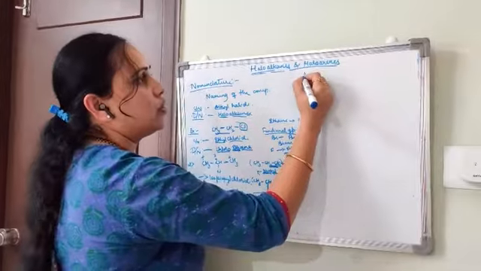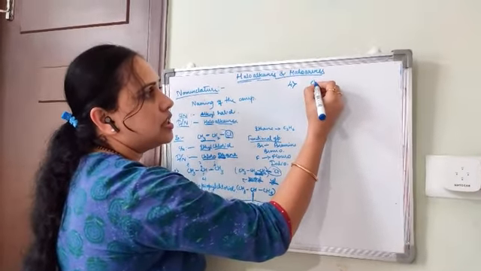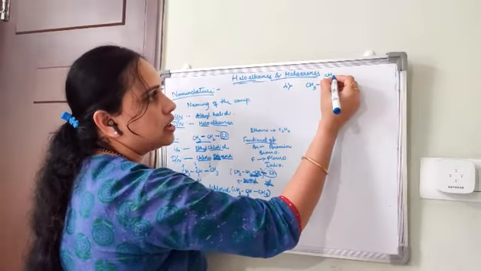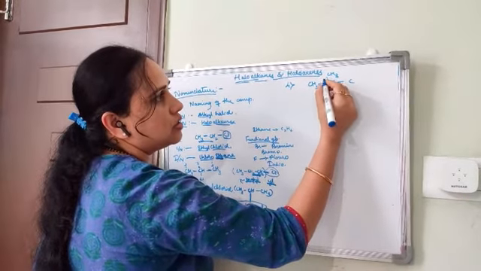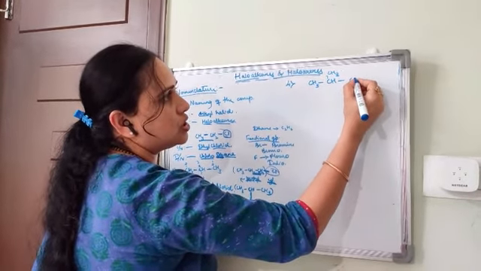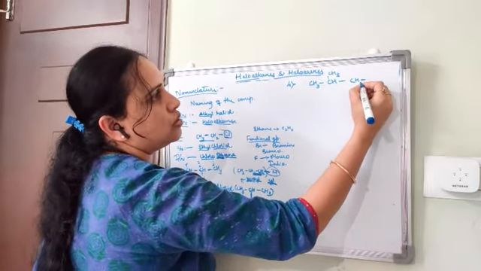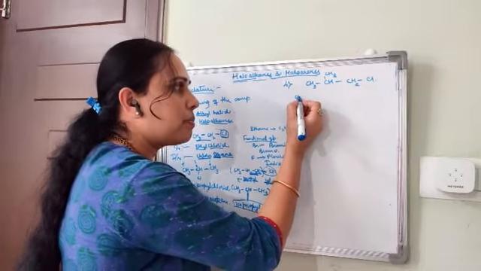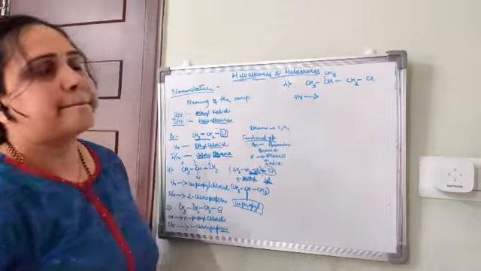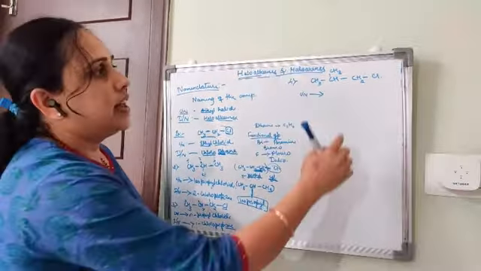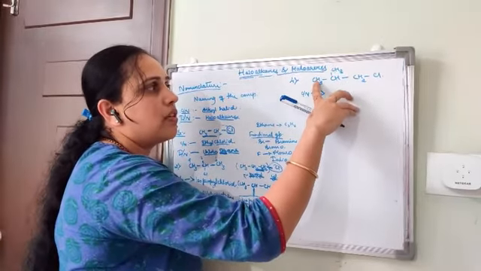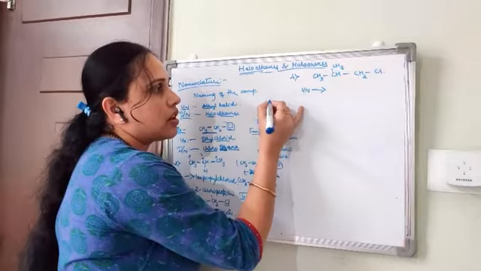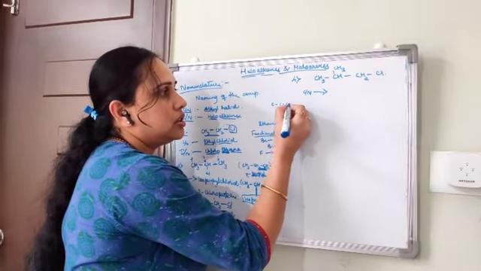Third one, fourth: CH3 CH CH3 CH2Cl, with 2, 3, 4 numbering. What is the name of this compound? There are 4 carbon atoms, 1, 2, 3, 4.